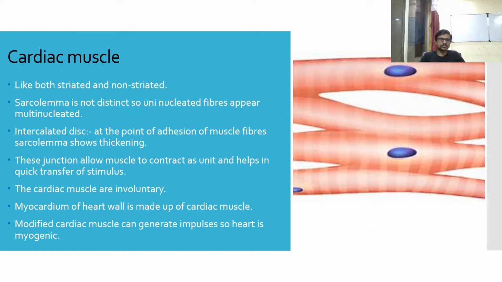Let's see cardiac muscles. These cardiac muscles look like both striated and non-striated. We already discussed striated muscle and non-striated muscle, but this cardiac muscle is both. It shows both characters, one non-striated and one striated, so they look like both. Striated and also non-striated. Yeah, Mansi, you can say.